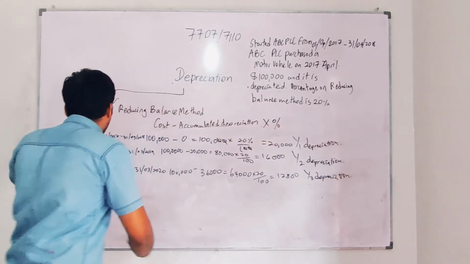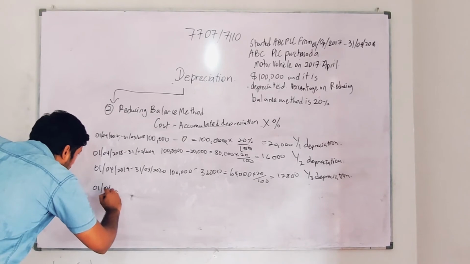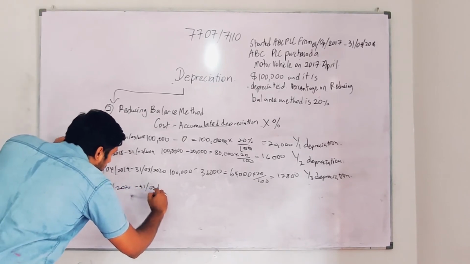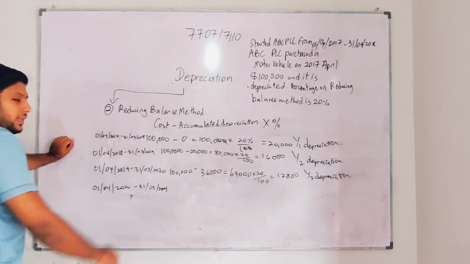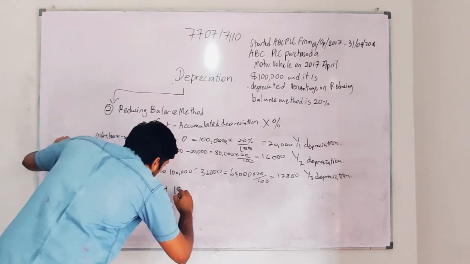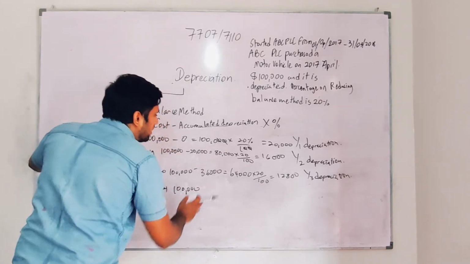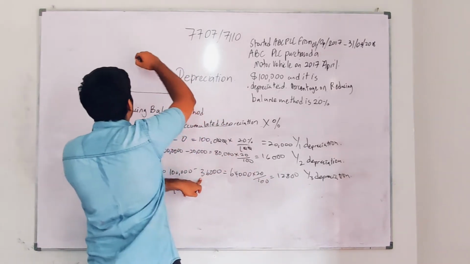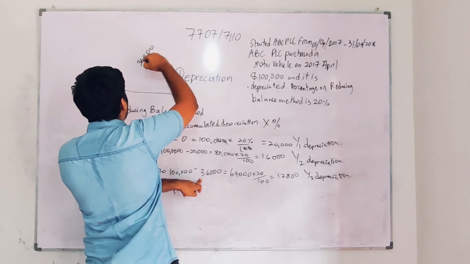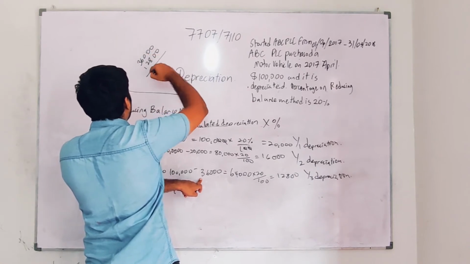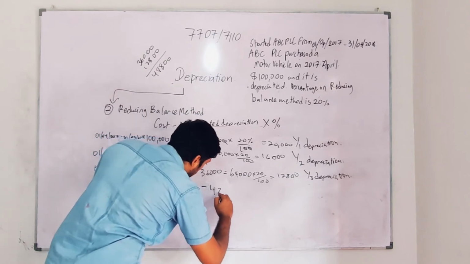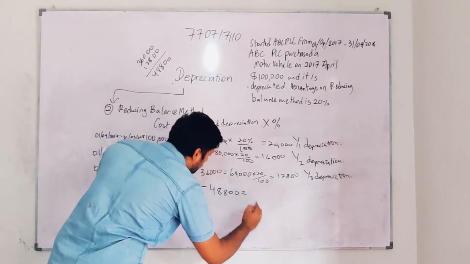Let me do it, guys. First for 31st March 2020. So you have 100,000 again, the cost, but now here 36,000 is your last balance, plus 12,800. 36,000 plus 12,800 will give you 48,800. So 48,800 is the depreciation you should deduct. If you deduct 48,800, you will get